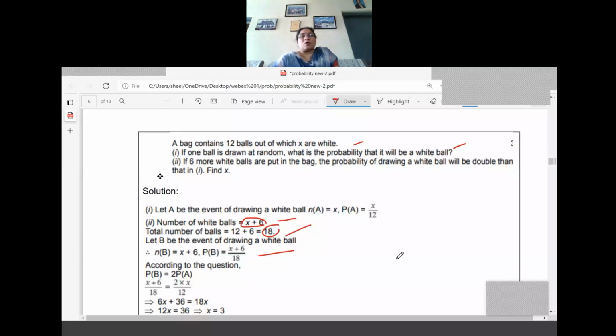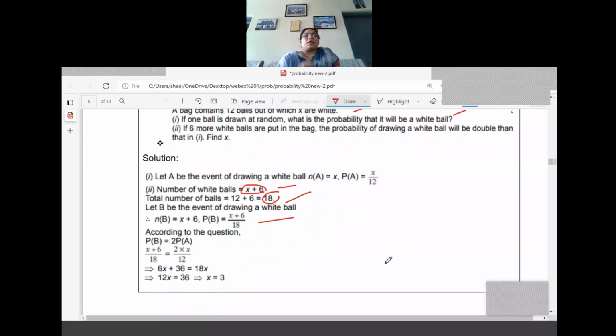Now, the condition we will go to. What is the condition? Probability of drawing a white ball is twice the probability in question number 1. That means P of B, that is the probability of drawing a white ball. What is P of B? x plus 6 by 18. That is 2 times of the first question. So 2 into x by 12.